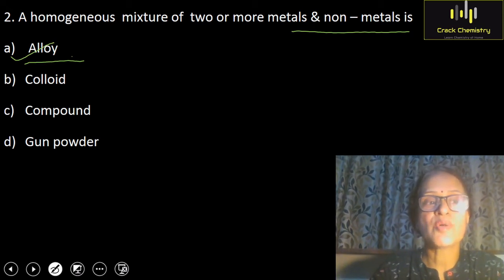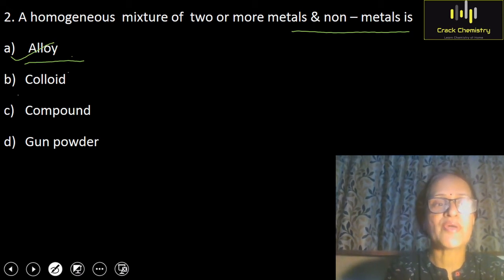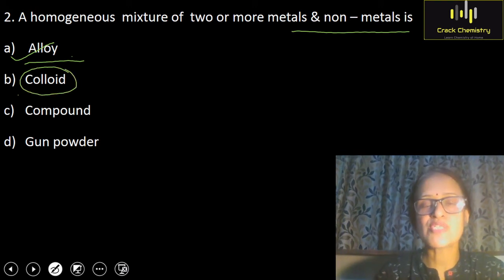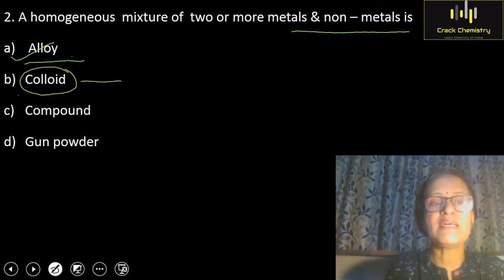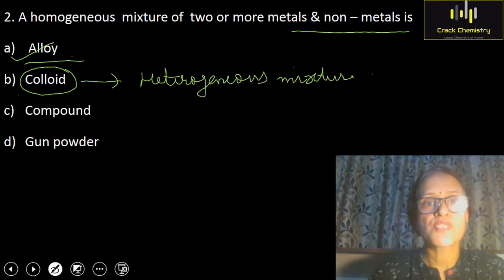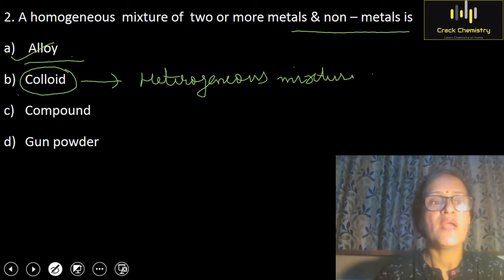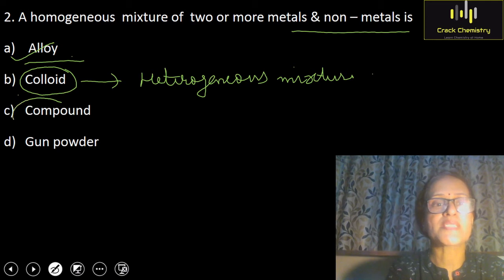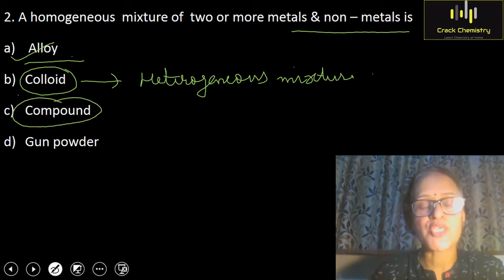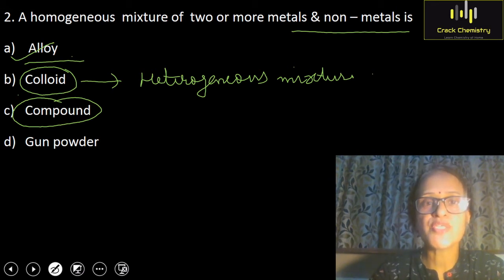Then if we consider option B, it is colloid. Children, colloid is also a mixture, but colloid is a heterogeneous mixture. So always remember that colloids seem to be homogeneous, but they are heterogeneous mixtures in which the particle size is in between 1 nanometer to 1000 nanometer. If we consider compounds, compounds are not mixtures. They are formed by a chemical reaction between two or more components in a fixed proportion.